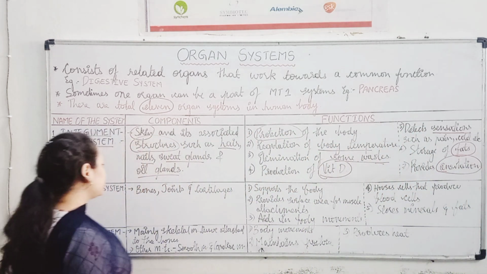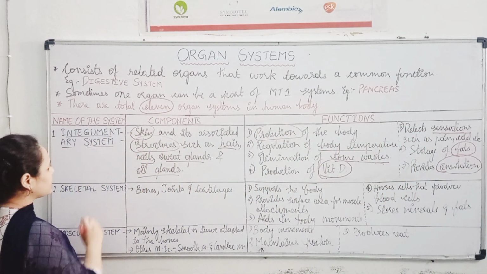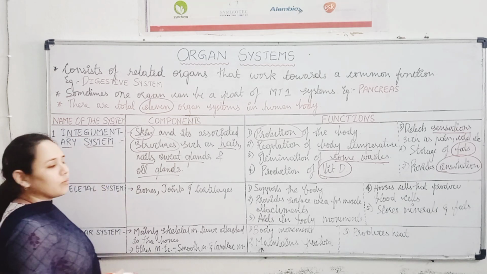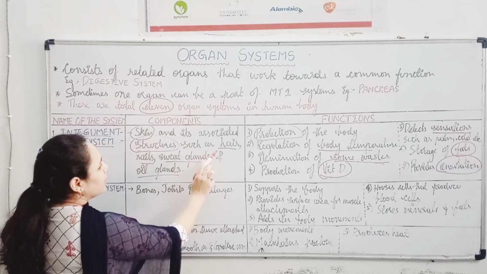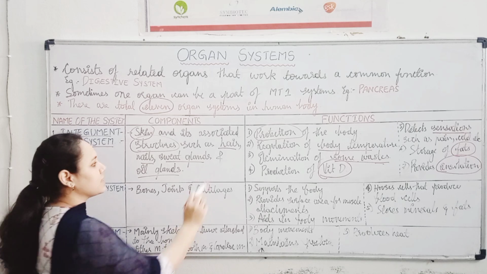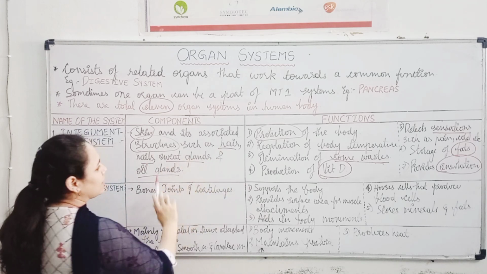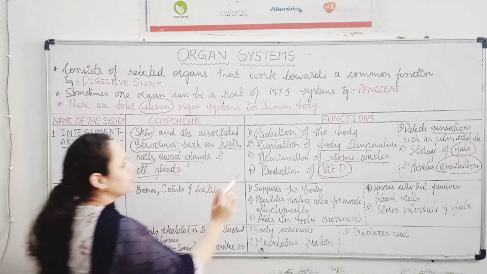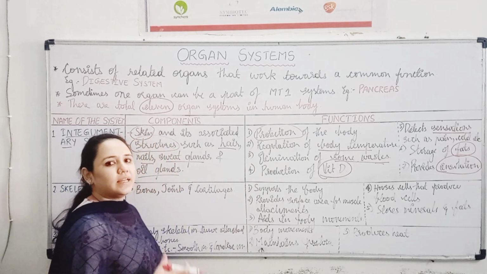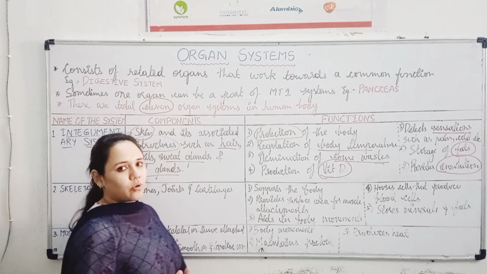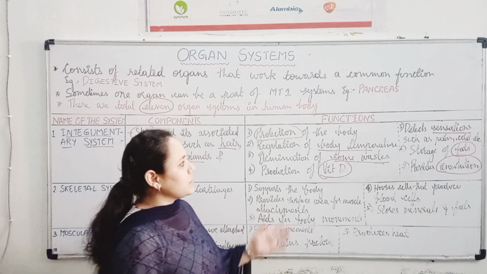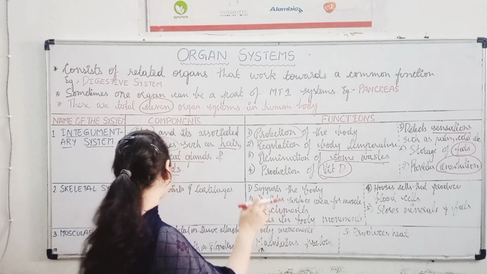First one is the integumentary system जिसमें skin and its associated structures, that is hair, nails, sweat glands and oil glands are present. Its functions are basically protection, regulation of body temperature, insulation, detection of sensations, etc.